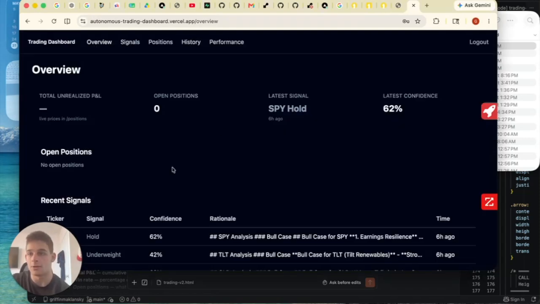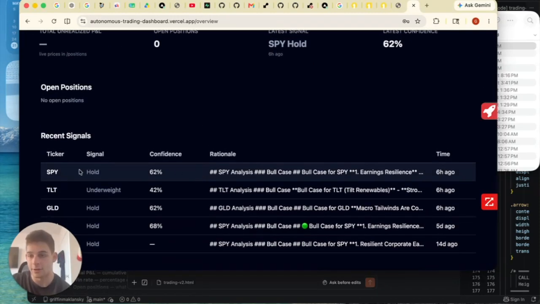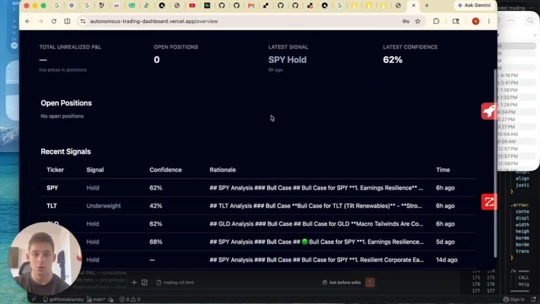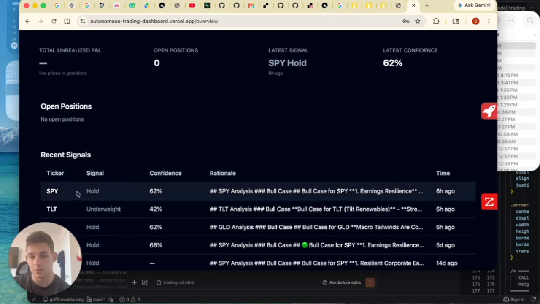If I go now into the dashboard that I made, I got this literally set up today. Basically, I have it tailored to be watching these 3 tickers. I can change the tickers as I please, but you can kind of see what it's telling me to do. Okay, hold, confidence 62%.